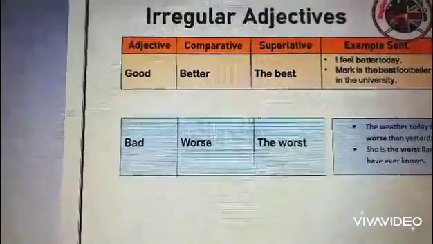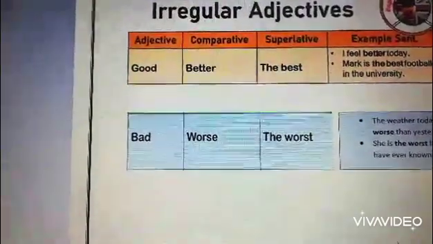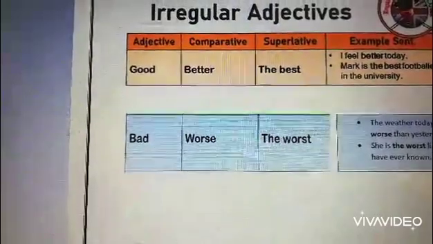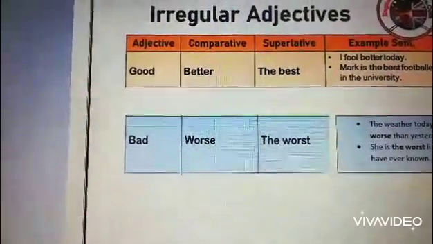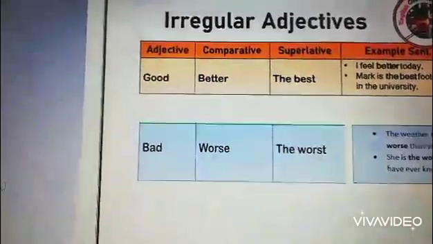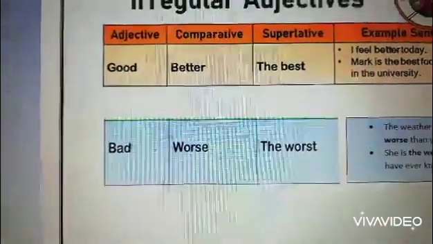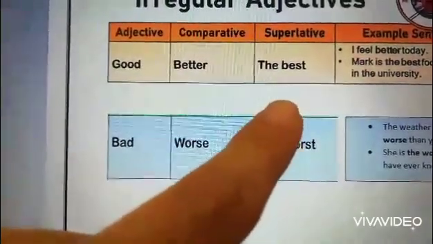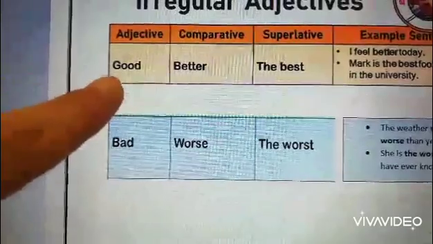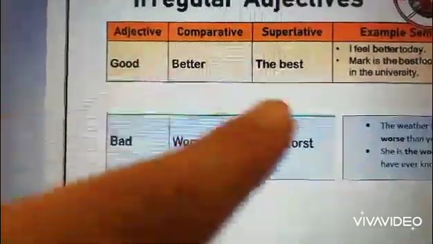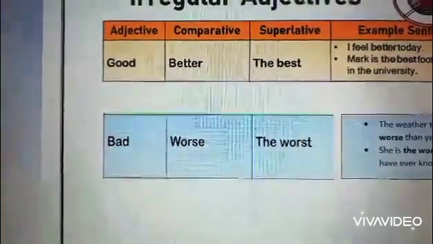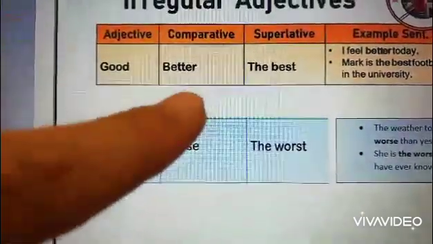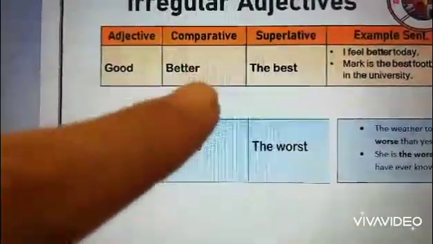These adjectives, we don't add er to them or est, nor more or the most. Here the adjective, we change its form. We change, for example, good in comparative to better, and in superlative we change it to the best. We don't add er to good so it becomes gooder, no, or the goodest in superlative. We don't add these suffixes, so we say good, better, the best.